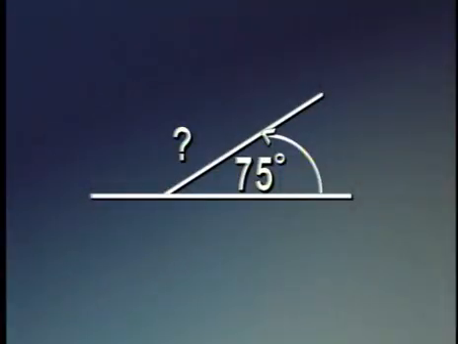Here's another picture. This is a straight angle, 180 degrees, and we're told that one of the angles is 75 degrees. I want you to stop the tape and decide what the missing angle is.